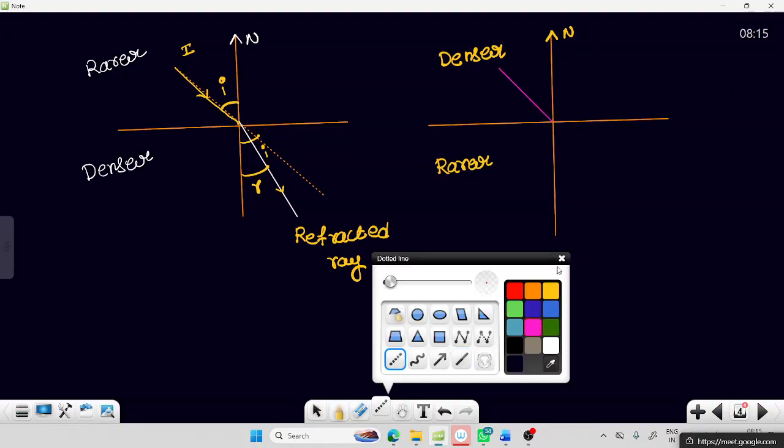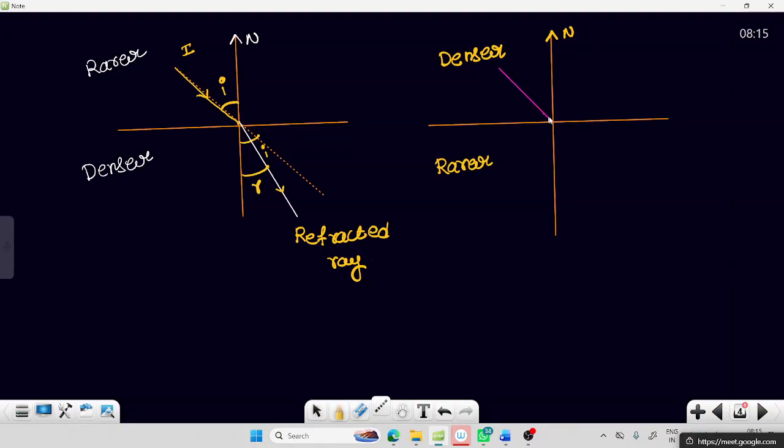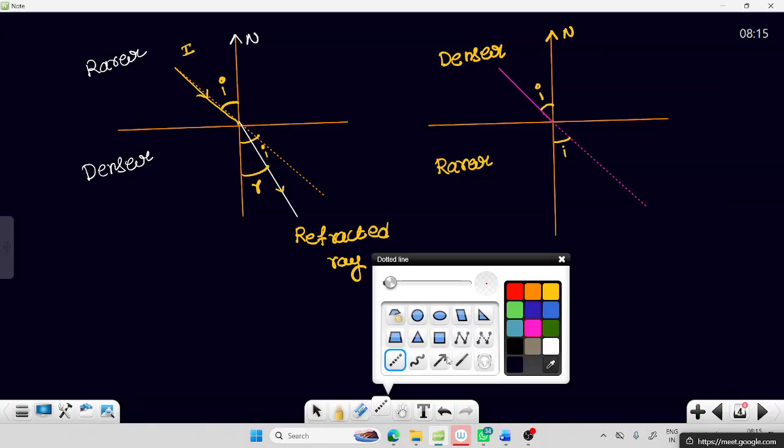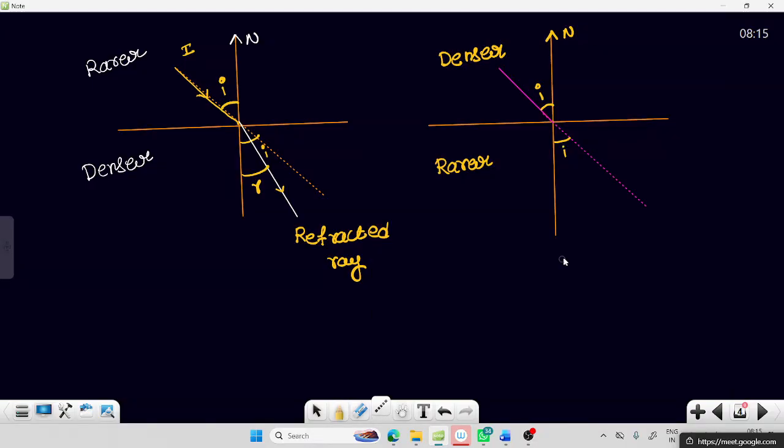This light ray wants to continue in the same path like this, and this is the angle of incidence, which is equal to I. The light ray wants to go like this, but because the medium changes, the light ray will bend.